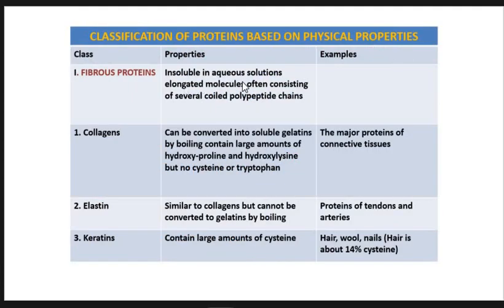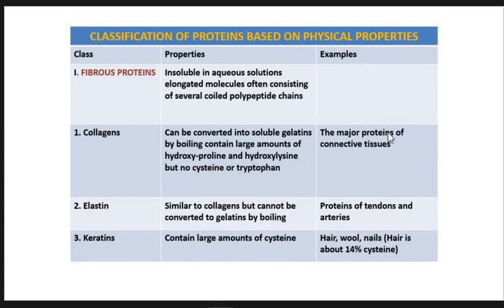These are fibrous proteins. They are insoluble in aqueous solution, of elongated molecule, and they consist of several coiled polypeptide chains. It means the structures of fibrous proteins are quaternary in nature. Here we have collagens that can be converted into a soluble gelatin by boiling. They contain a large amount of hydroxyproline and hydroxylysine. There are no cysteine and no tryptophan.